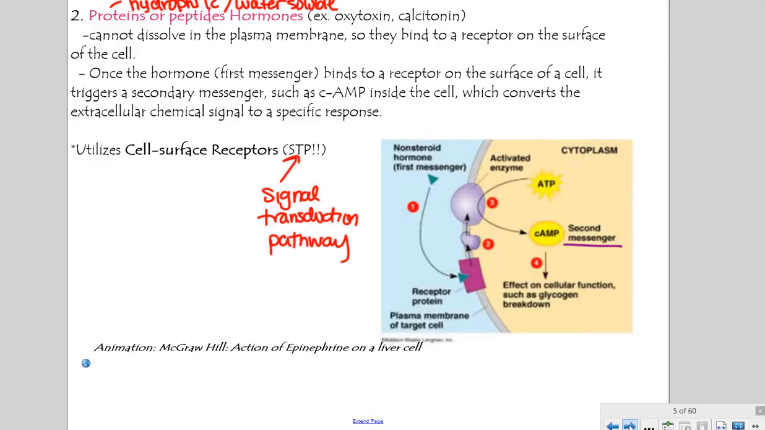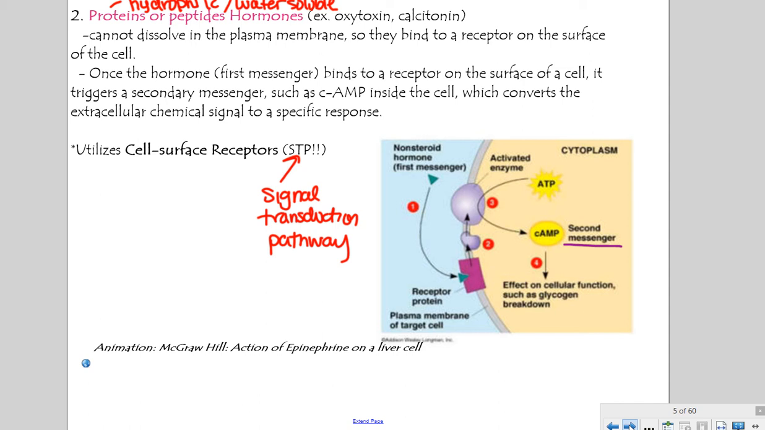Alright, so next we're going to look at the second type of hormones, which are protein hormones. And so these are hydrophilic, which means that they like water, but that also means that they cannot travel through the cell membrane. So because of that, they have to bind to proteins on the surface of the cell membrane, and that's where their receptors are.